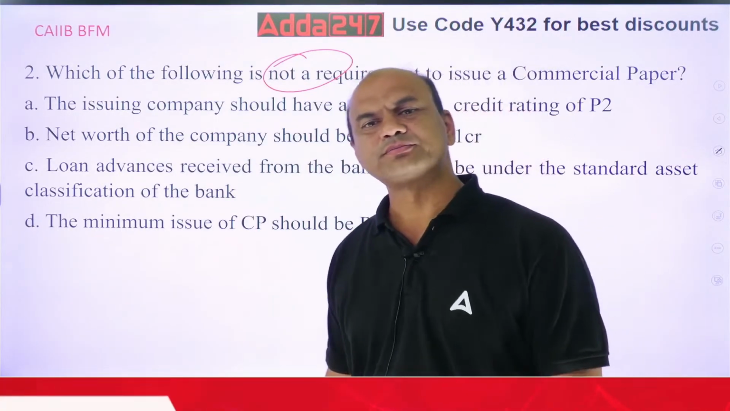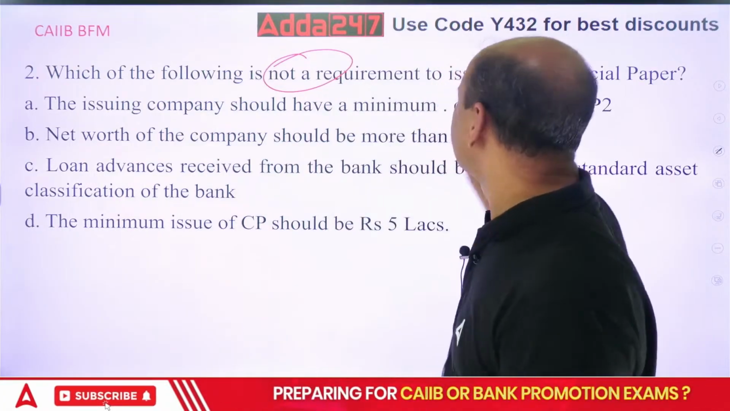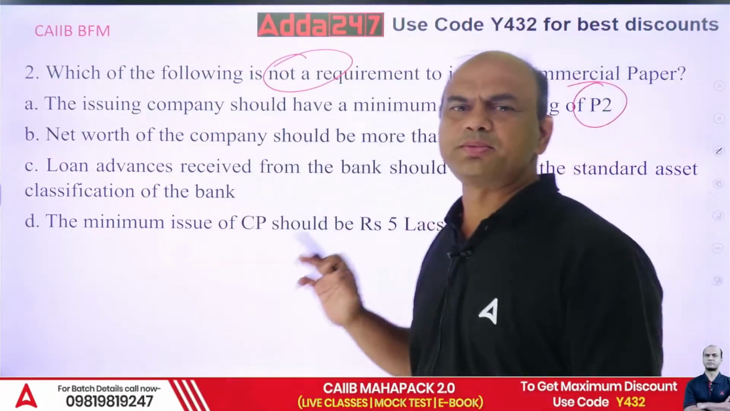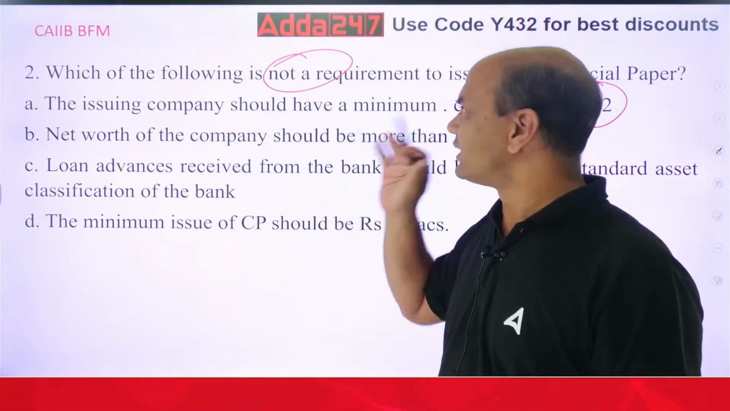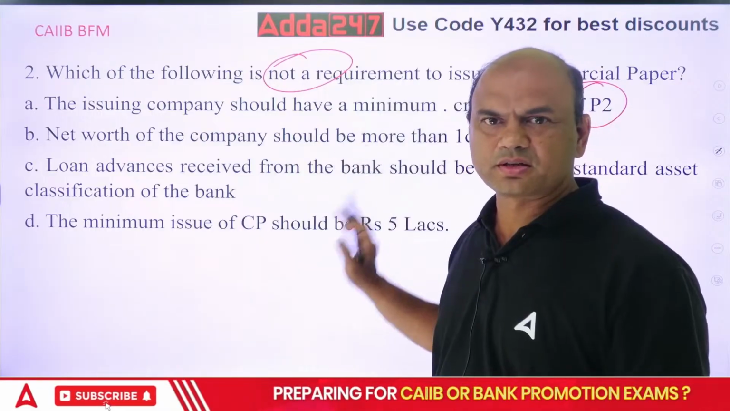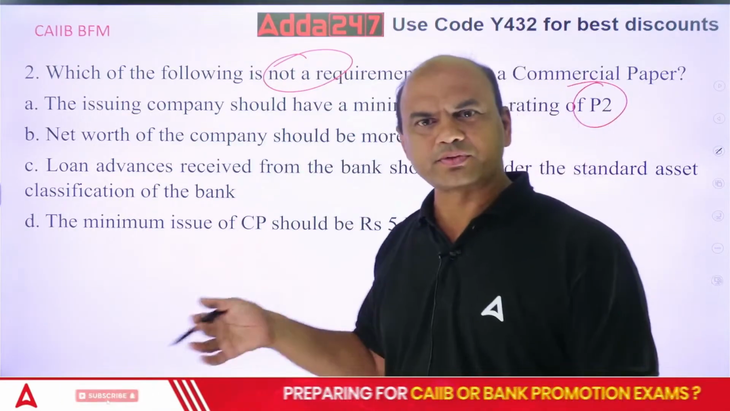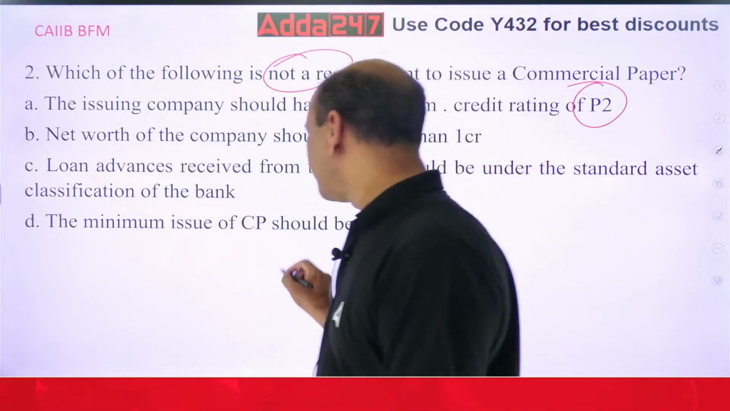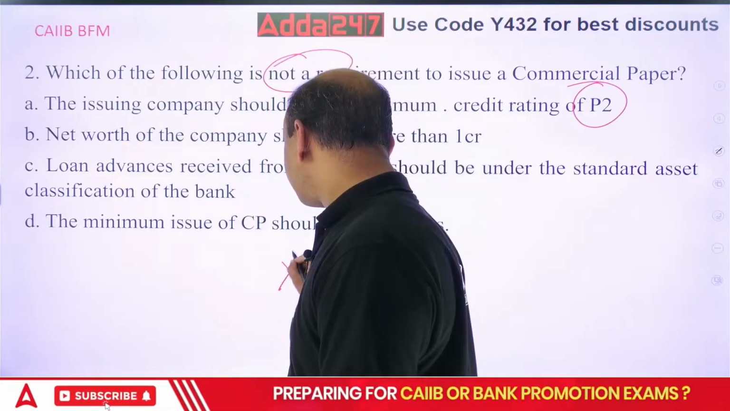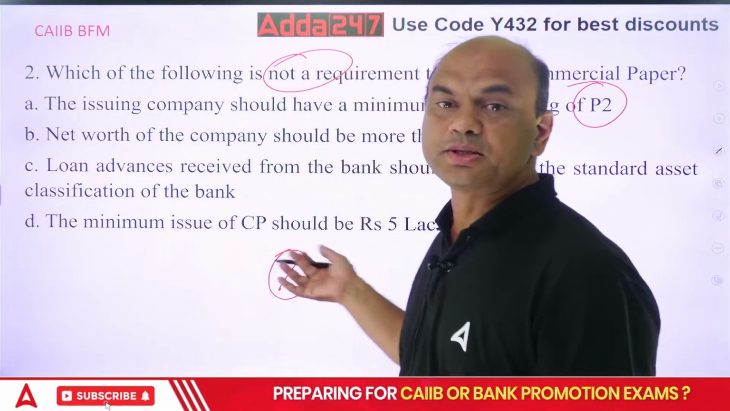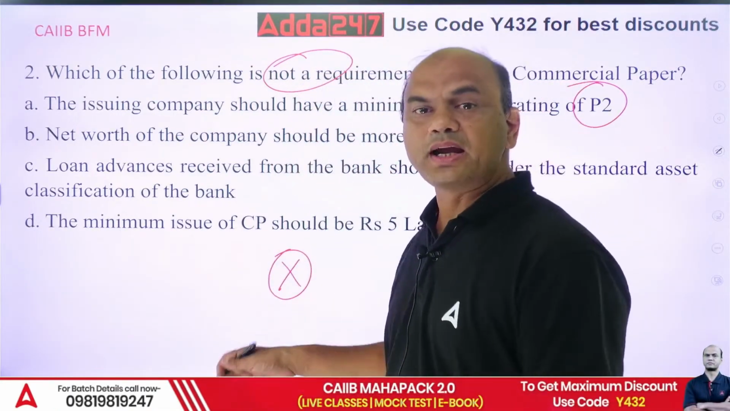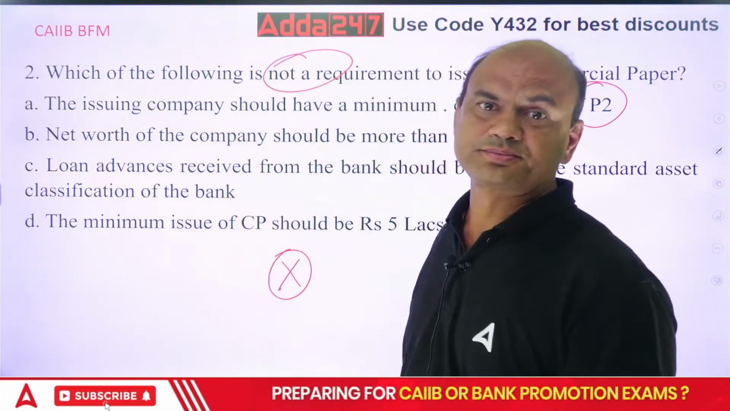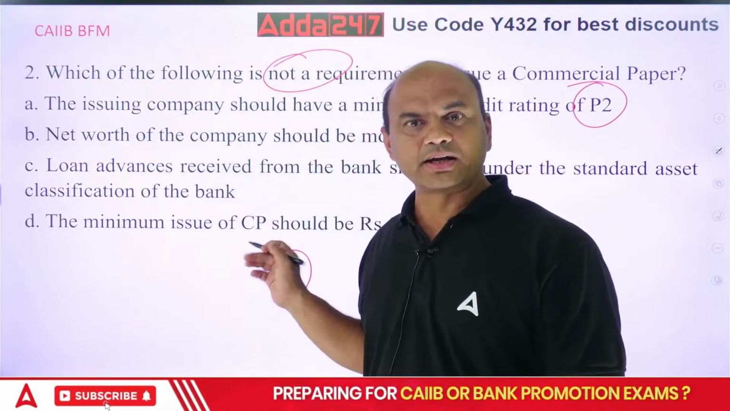Yes, everyone. Kindly note, P2 rating is compulsory. If you have to issue a CP, what is all this criteria for? See, understand the logic of this question. There is a company XYZ, let's write this company X, which wants to issue the CP, commercial paper. For that, RBI has put a criteria that, see, if you want to issue the CP, follow these guidelines. So we are talking of these guidelines now.